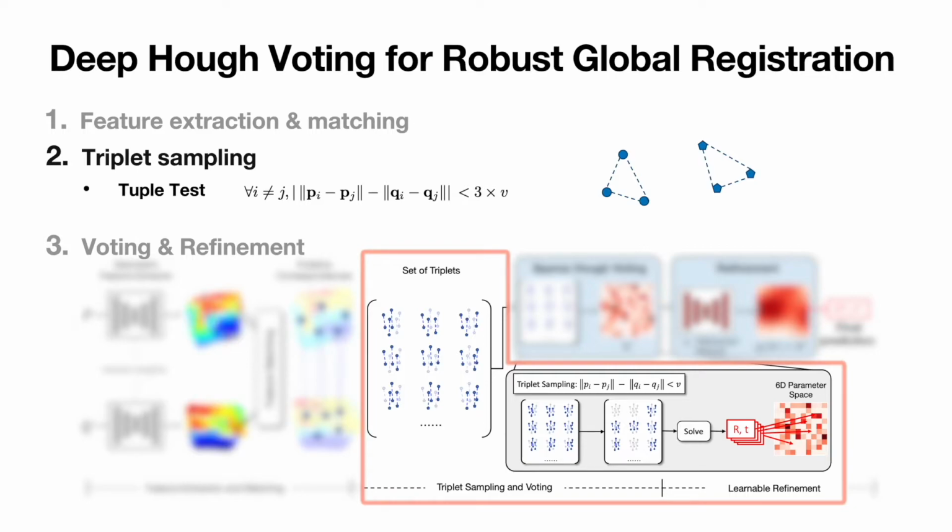Considering triplet correspondences, the tuple test checks the following point-to-point distance conditions. In other words, it tests whether all ratios of edge lengths of triangles in each point cloud are within a predefined threshold value. If all 3 ratios satisfy the constraint, the triplet is selected as a valid sample. We repeat this for a predefined number of random trials.